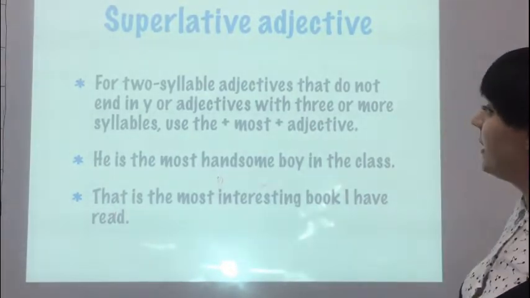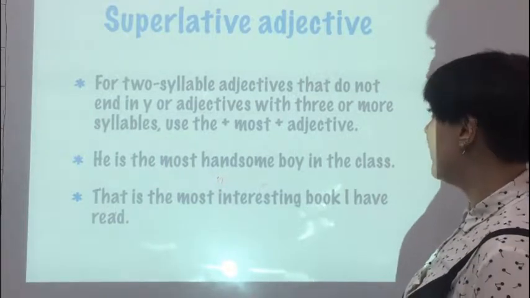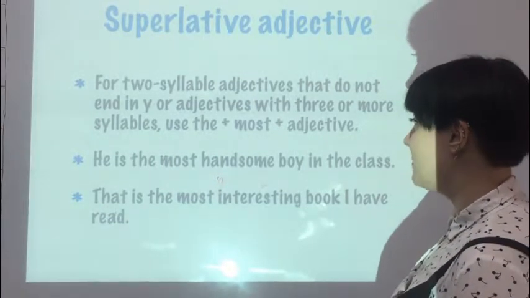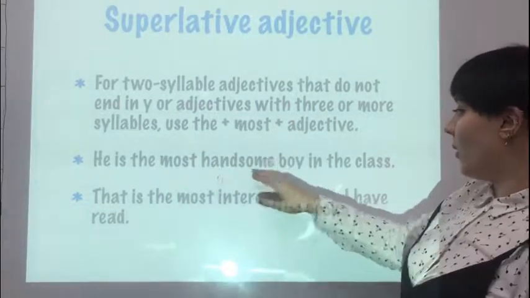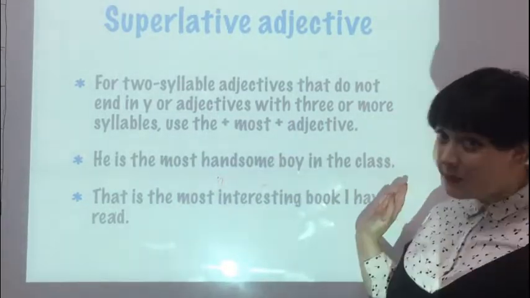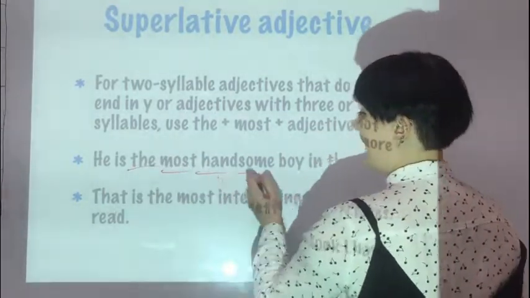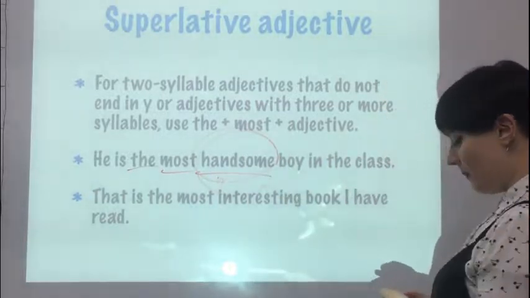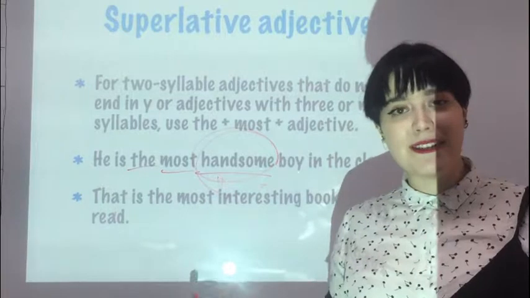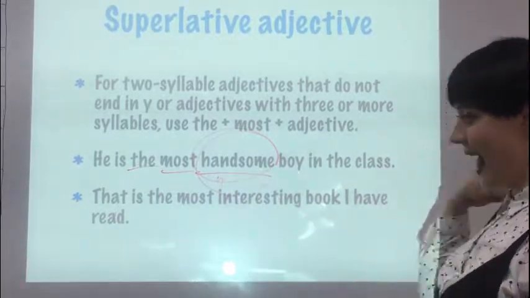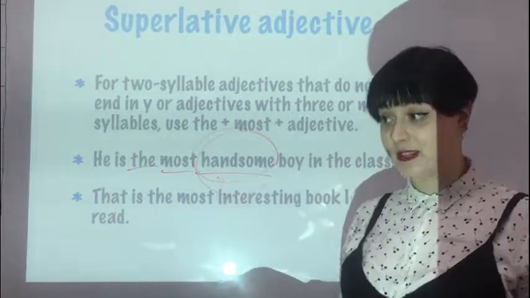Okay, for two-syllable adjectives that do not end in Y, or adjectives with 3 or more syllables, use the most plus the adjective. So, he is the most handsome boy in the classroom, for example. So, he is the most handsome. As you can see, the adjective remains as it is, because among all these other boys, he is the most handsome.